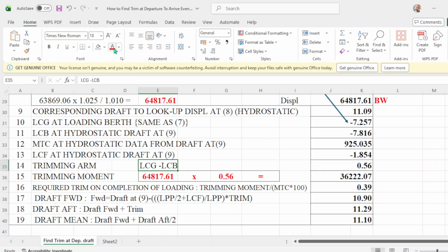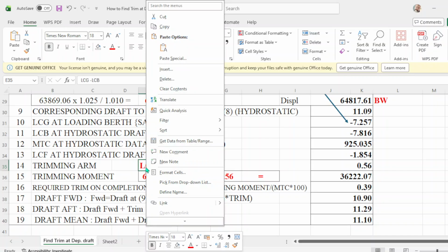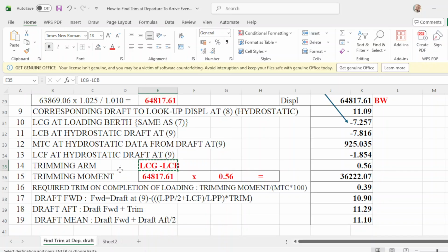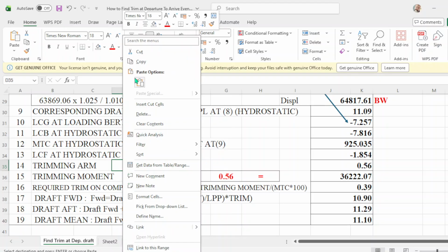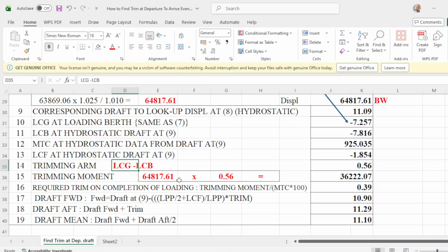That will be equals, that will be LCG. I'm sorry, cut, make it, put here, paste, put here.